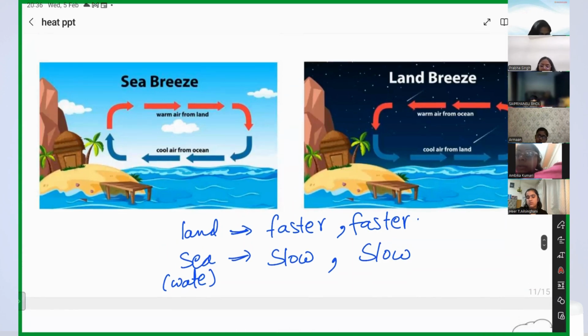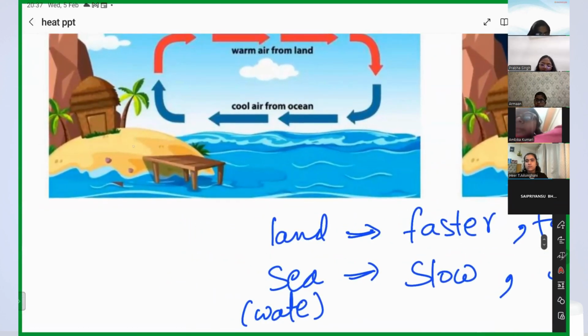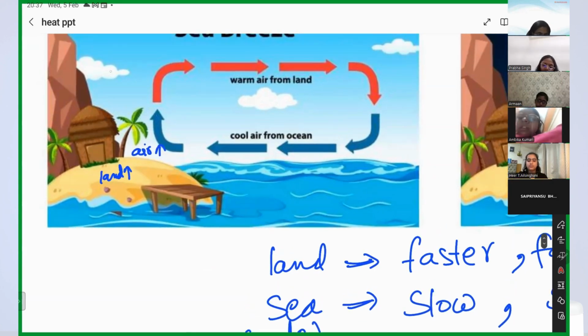So what happens during the day, like in Mumbai, Goa, that is the coastal area, right? You have land and then you have sea. So this happens in Mumbai, Goa, etc. We have land and we have water in the sea, right? So what will happen during the day? Who will heat up first, the land or the sea? Land, the temperature of land is more. So the air will come in contact with land and the temperature of air will also increase. And if temperature of air will increase, the air will rise up or it will fall down? Rise up, right?